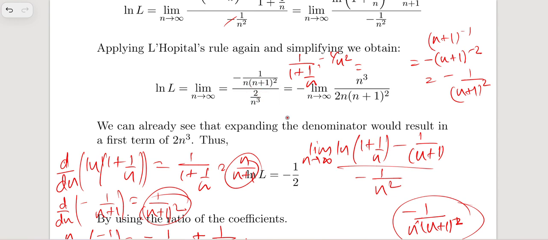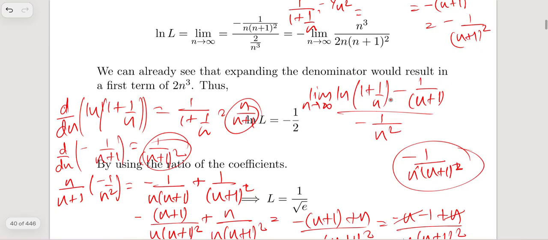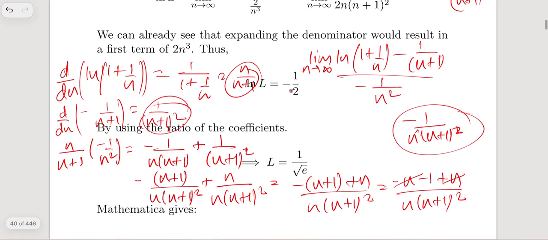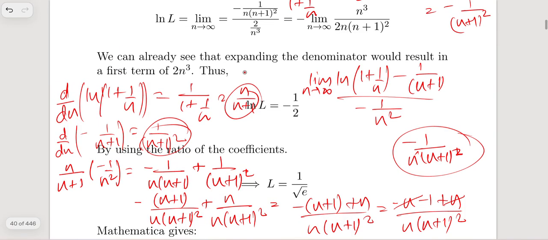And the derivative of the denominator is just 2 over n cubed. So that could be simplified easily. And we have minus the limit as n tends to infinity, and this part would be in the numerator, so it's n cubed, and we have 2n times n plus 1 whole squared, right? Okay, and expanding the denominator would result in a first term of 2n cubed.